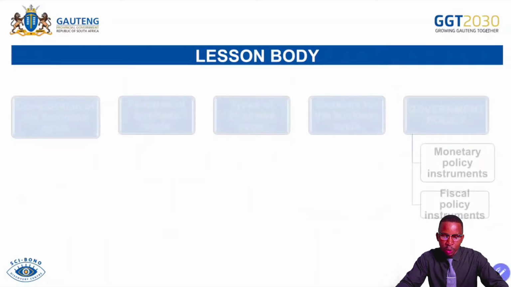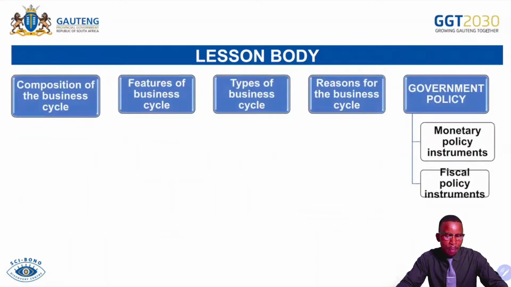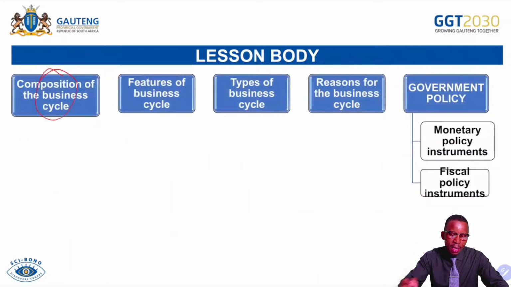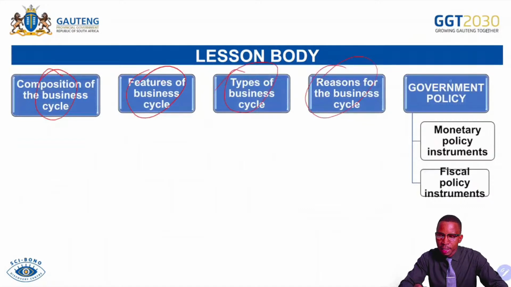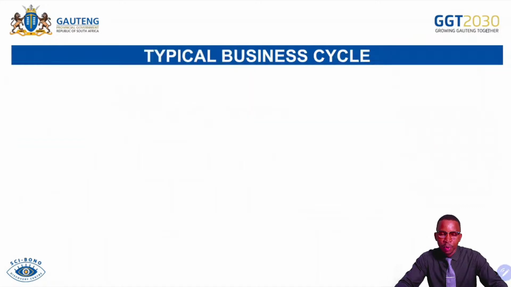So this is the body of our lesson. First, we will be talking about the composition of the business cycle. Then we'll talk about features of the business cycle. Then we'll talk about types of business cycle. We'll talk about reasons for the business cycle. Then we'll end with government policies, in which we'll be discussing in detail the monetary policy instruments as well as the fiscal policy instruments. All the best for this lesson.